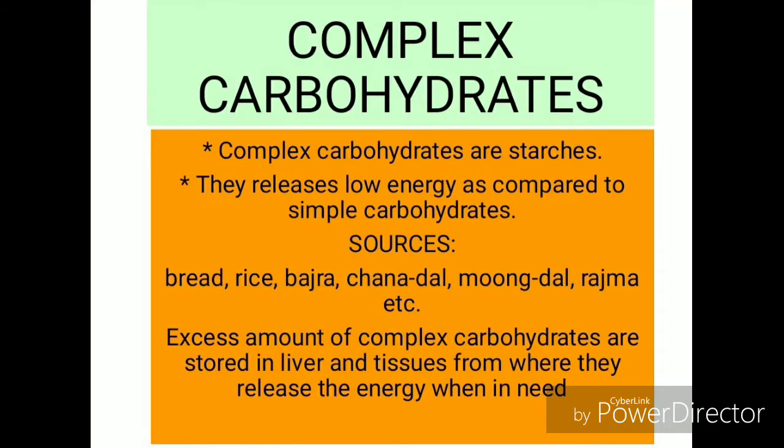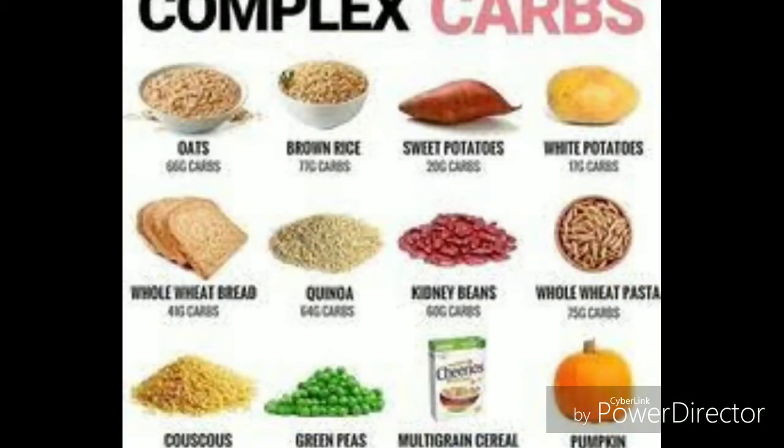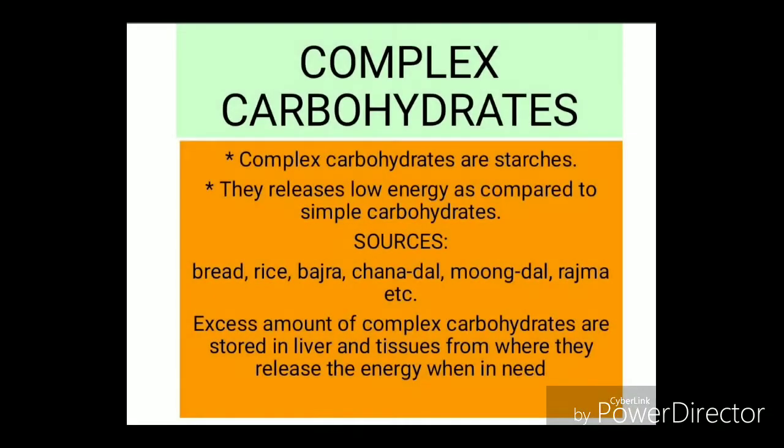Second one is complex carbohydrates. Complex carbohydrates are starches. They release low energy as compared to simple carbohydrates. The sources of complex carbohydrates are bread, rice, bajra, chana dal, moong dal, rajma, etc. Excess amounts of complex carbohydrates are stored in the liver and tissues, from where they release energy when in need.